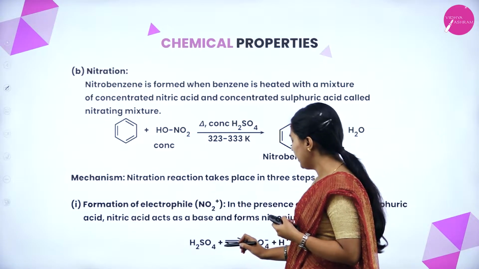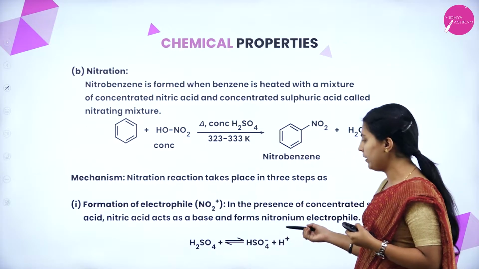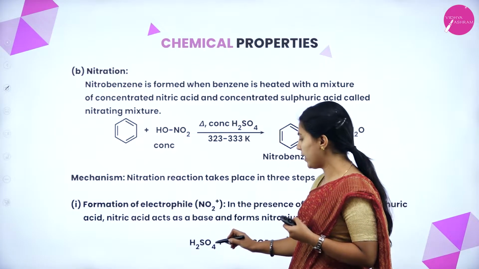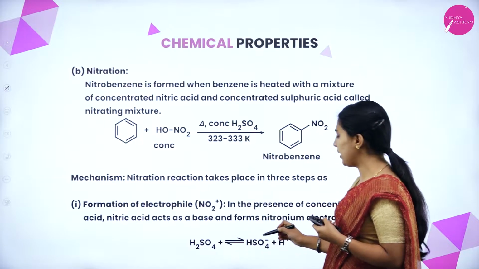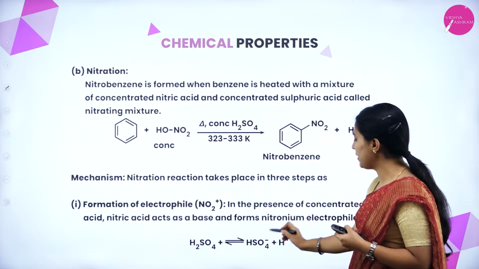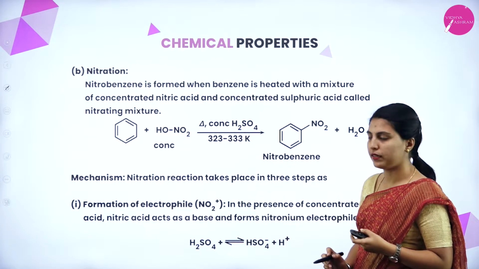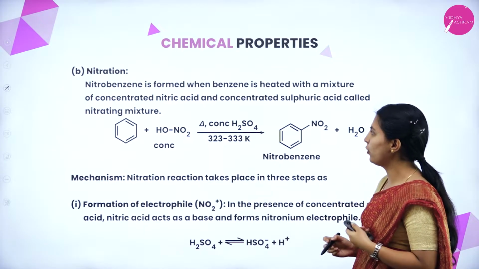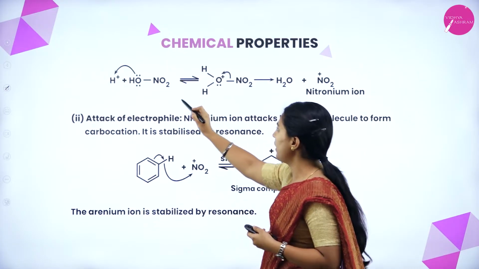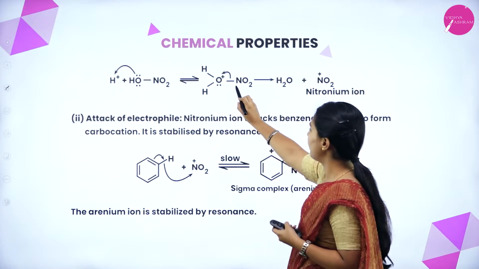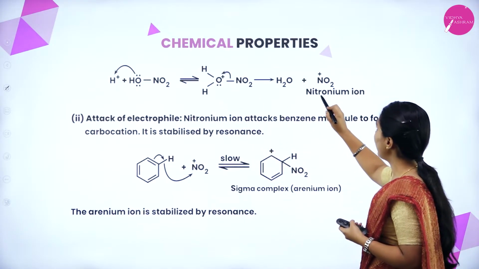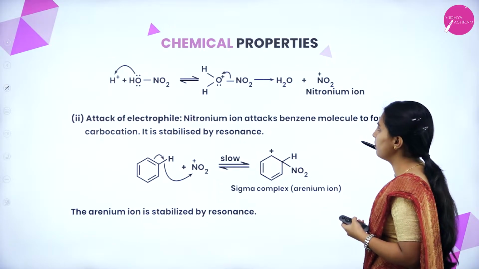Before that, the sulfuric acid is a catalyst or acid catalyst, and it will be broken as H plus and HSO4 minus. One electrophile and one nucleophile will form. See here, HNO3 will be given that proton, and here it will form H2O plus and NO2. Here the nitronium ion will form.